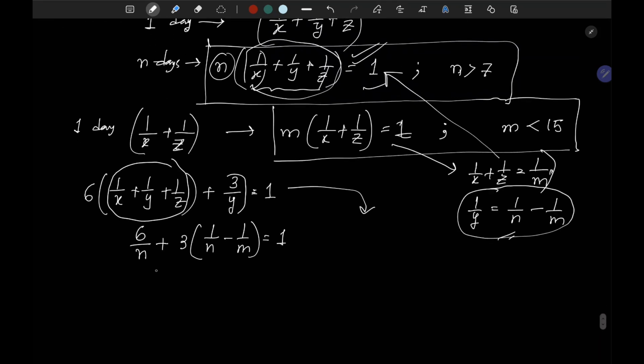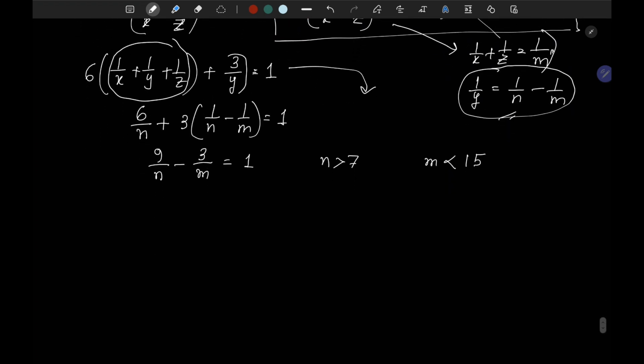If we break it open, we get 9 by n minus 3 by m equal to 1. And the constraints given are n greater than 7 and m less than 15. We have arrived at this point. Now, how to solve this?